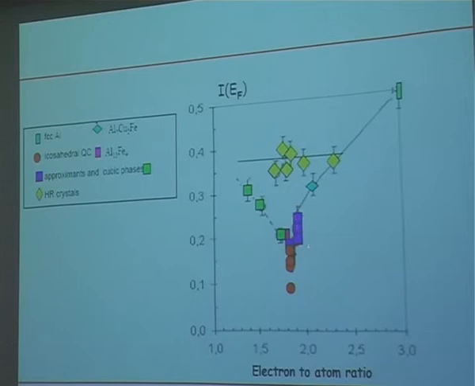These blue spots correspond to approximants of the aluminum, copper, iron system. Here, this spot corresponds to the aluminum, copper, iron icosahedral quasicrystal. Here it is aluminum, copper, manganese, aluminum, copper, ruthenium, and this is aluminum, palladium, rhenium, which was the most resistive quasicrystal that was known at the moment I did these measurements. So obviously there is something else than the Hume-Rothery mechanism which governs the formation of the pseudo-gap at the Fermi level in these compounds.